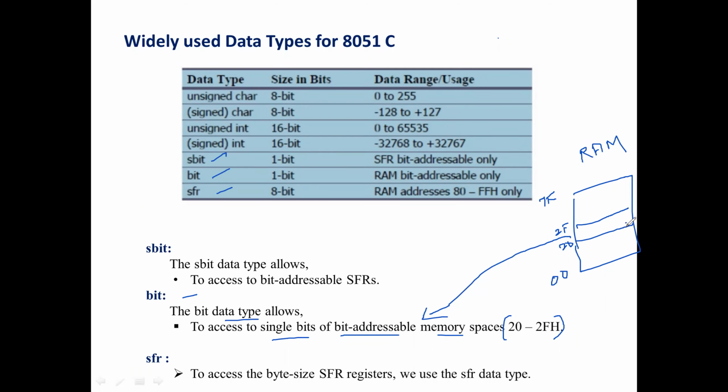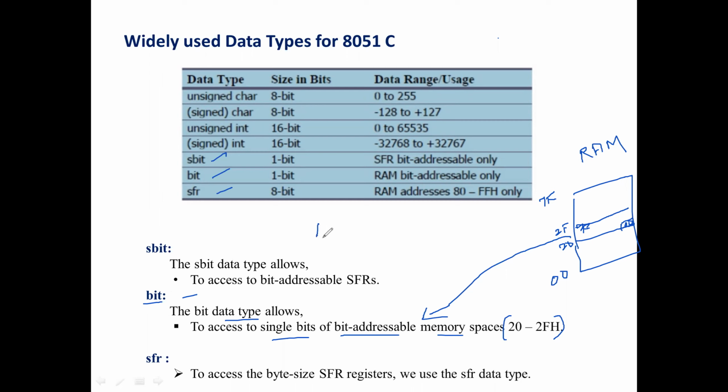Here it starts from the location 00 to 7F once again. Every single bit location can be accessed by using this particular bit data type.